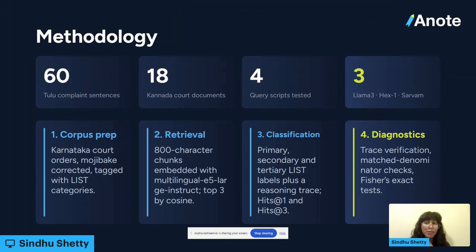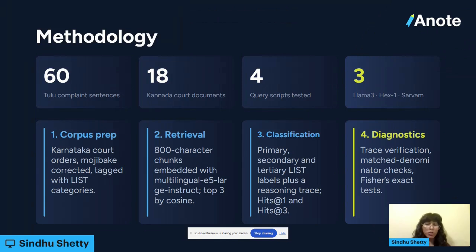The first step to make sure the experiment ran well was cleaning up the corpus, and a lot of the old documents were written in a different, essentially legacy script. So we had to rewrite them so that the Kannada Unicode was able to be used by the models, and then we had to tag them with list categories. A list category is essentially just a taxonomy for classifying legal situations, and we also used the list categories to classify every single complaint that we had written.